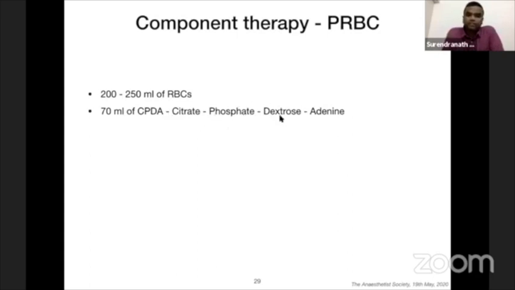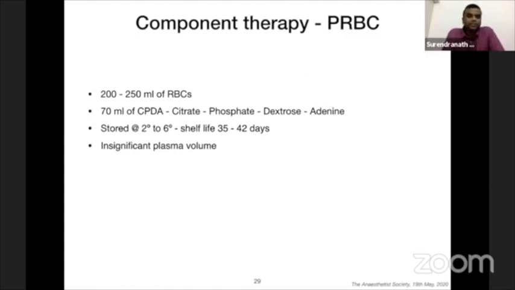Dextrose gives an energy substrate to the RBC to continue metabolism, and adenine is to regenerate ATPs, because ATPs will be used up for metabolism. So adenine replenishes ATPs in the stored RBCs. It is stored between 2 to 6 degrees, mainly to reduce the metabolism by 80%. So that RBC metabolism reduces by 80% at this temperature, and adding CPDA improves the shelf life from 35 to 42 days.